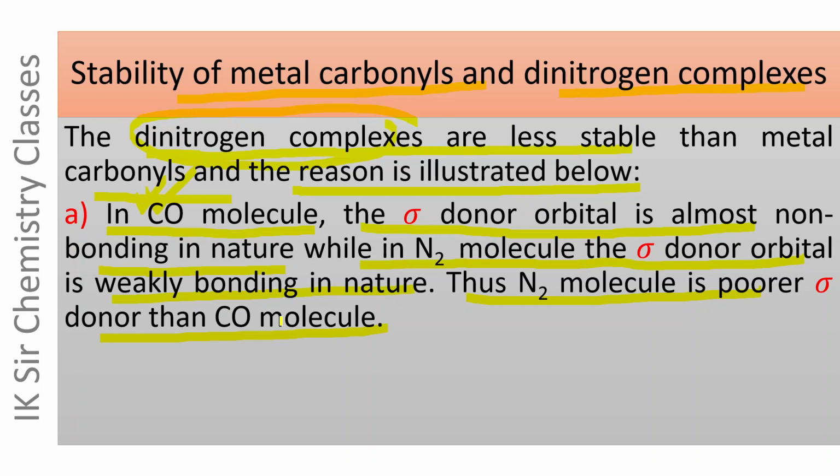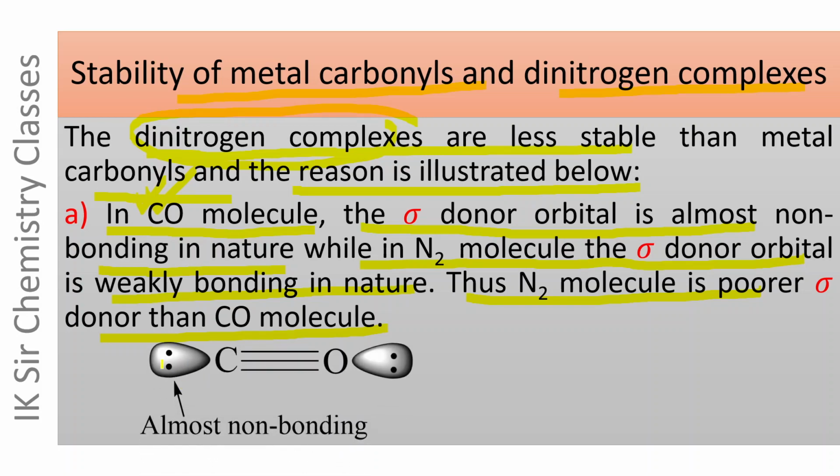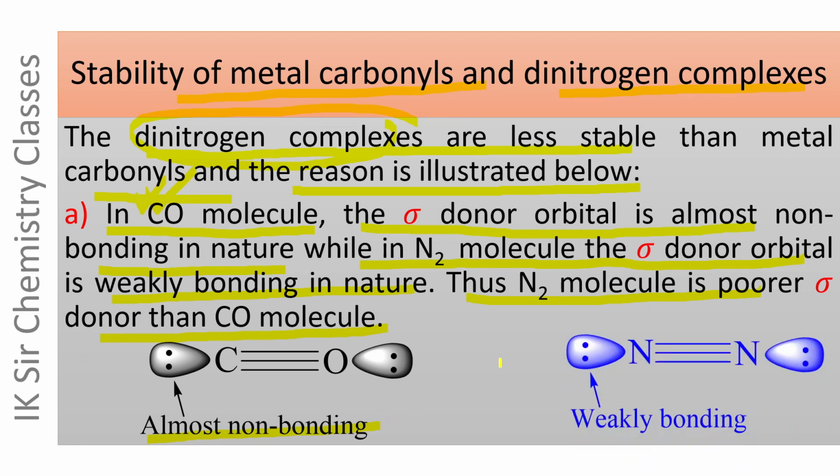As illustrated in the following diagram, in the CO molecule, the orbital containing the electron pair is almost non-bonding, while in the N2 molecule, the orbital containing the electron pair is weakly bonding. And the non-bonding electron pair can be donated more easily than the weakly bonding electron pair. This is why the N2 molecule is a poorer sigma donor than the CO molecule. It can donate its electron pair to the metal atom less easily than the CO molecule.